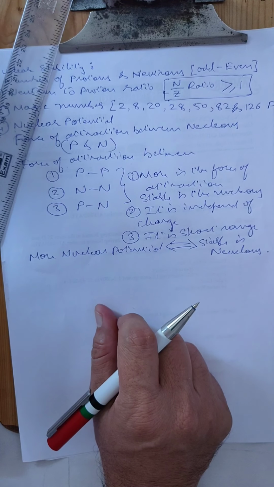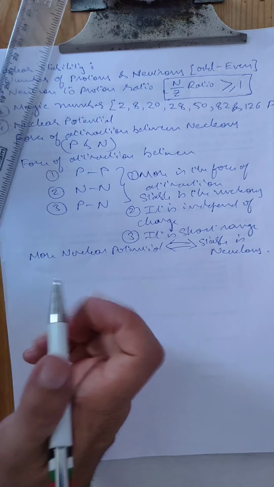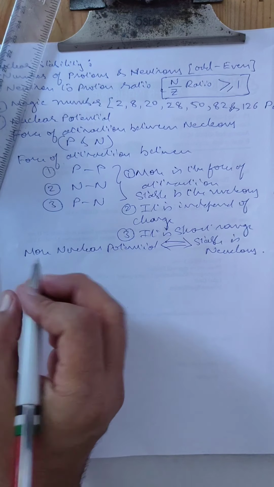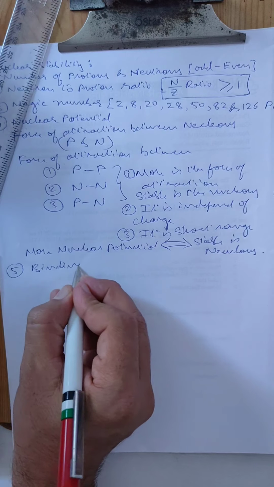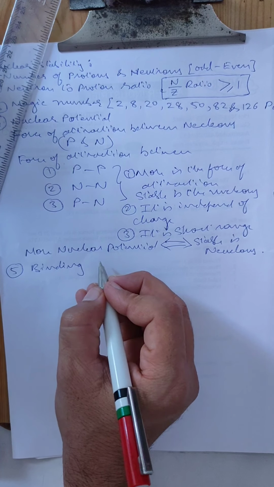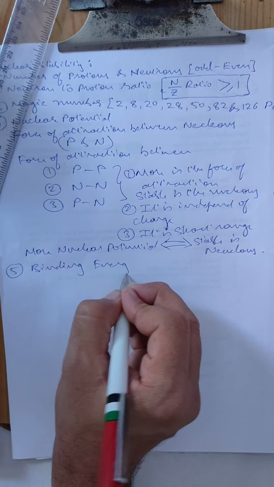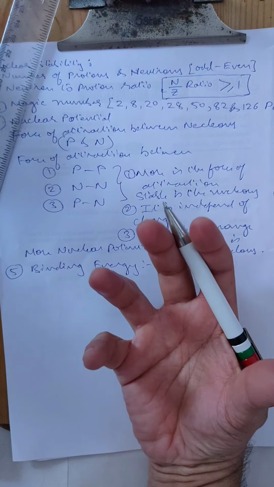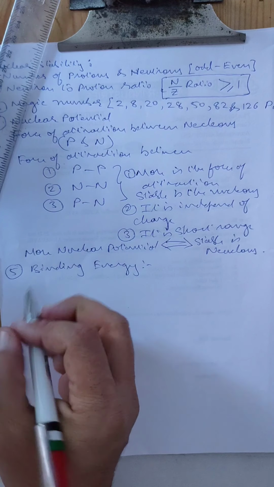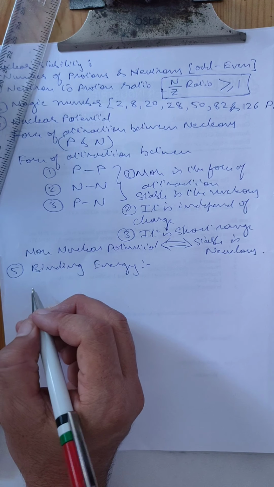Okay, now the fourth part was nuclear potential. Now the fifth part is binding energy. What is binding energy? Binding energy, as the name suggests, is the energy required to bind. Scientists have done one experiment.